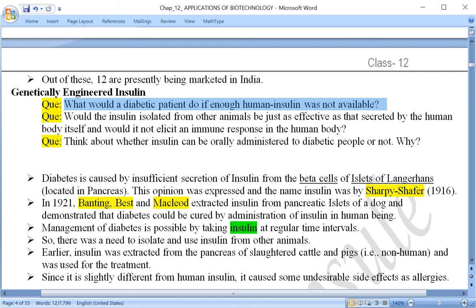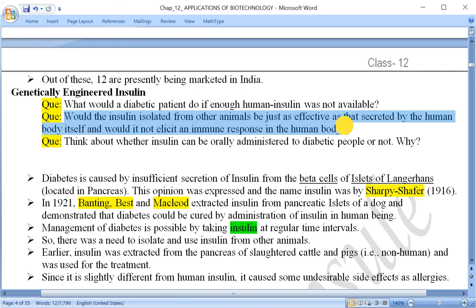The second question: would the insulin isolated from other animals be just as effective as that secreted by the human body itself? We have already discussed this: some diabetic patients developed allergic reactions, and due to that there was again a need to find an alternative. That alternative was found by the Eli Lilly Company of America in 1983, and humulin was synthesized by the use of recombinant DNA technology. So that was genetically engineered insulin. Thank you.